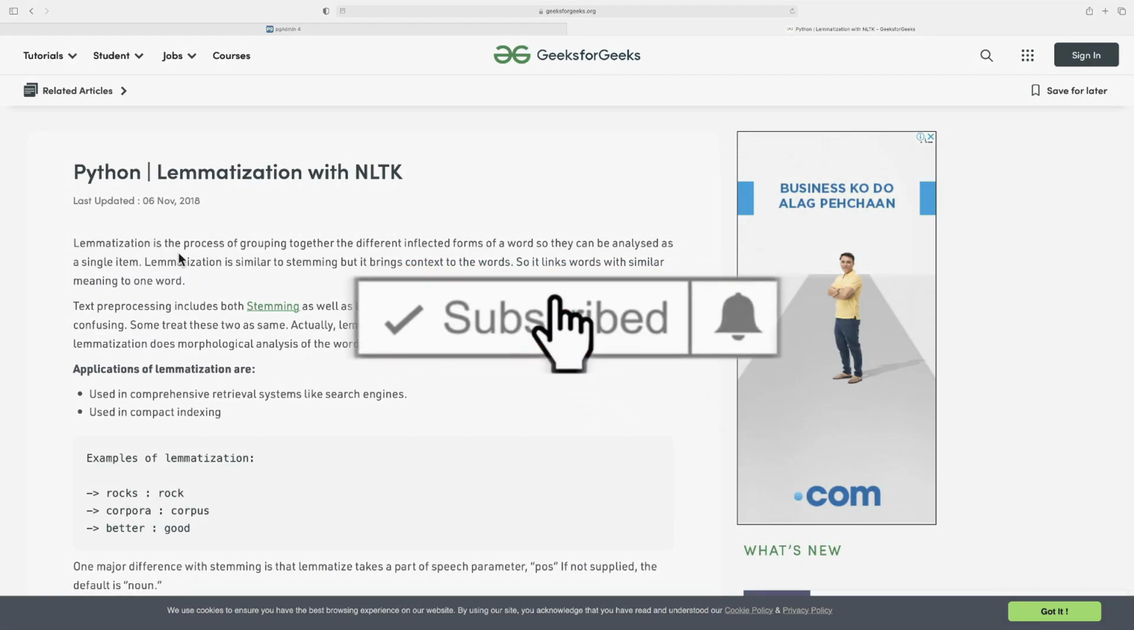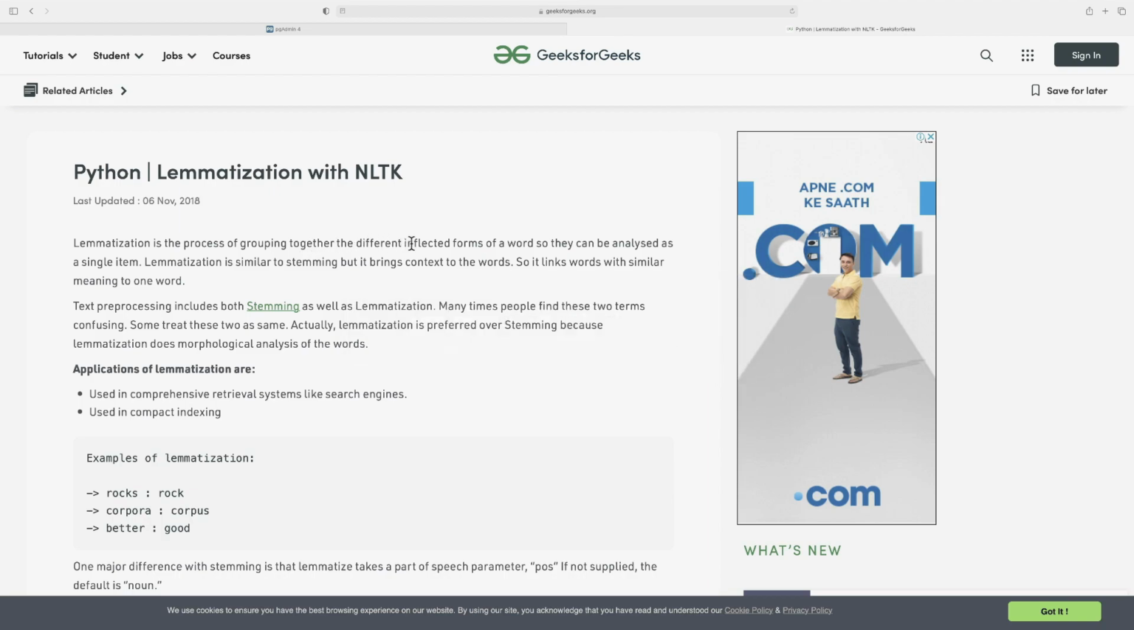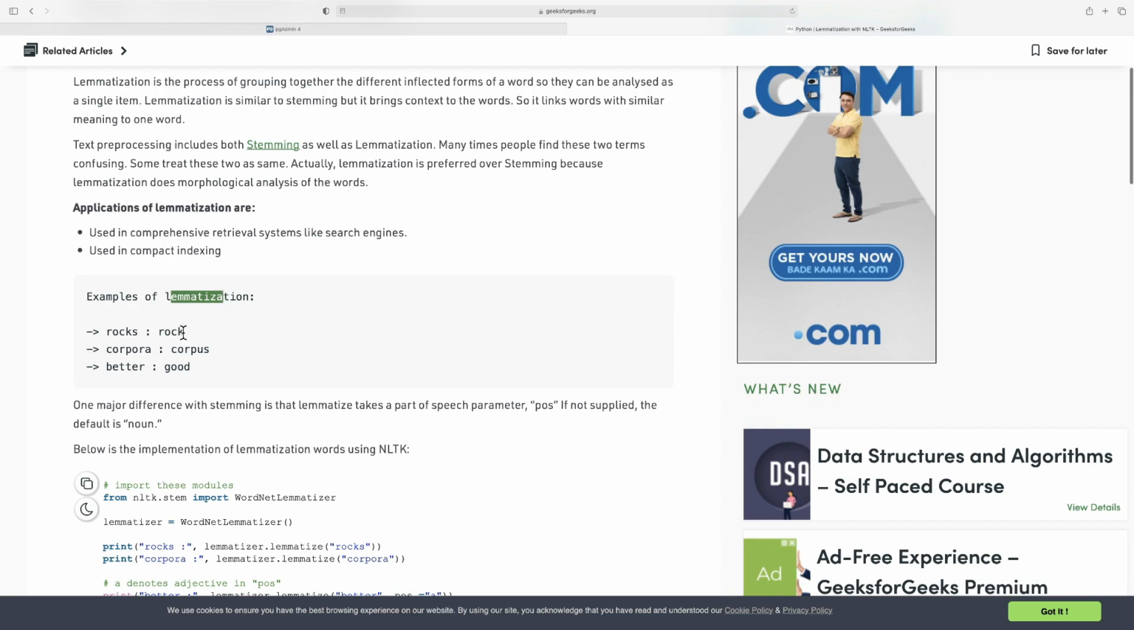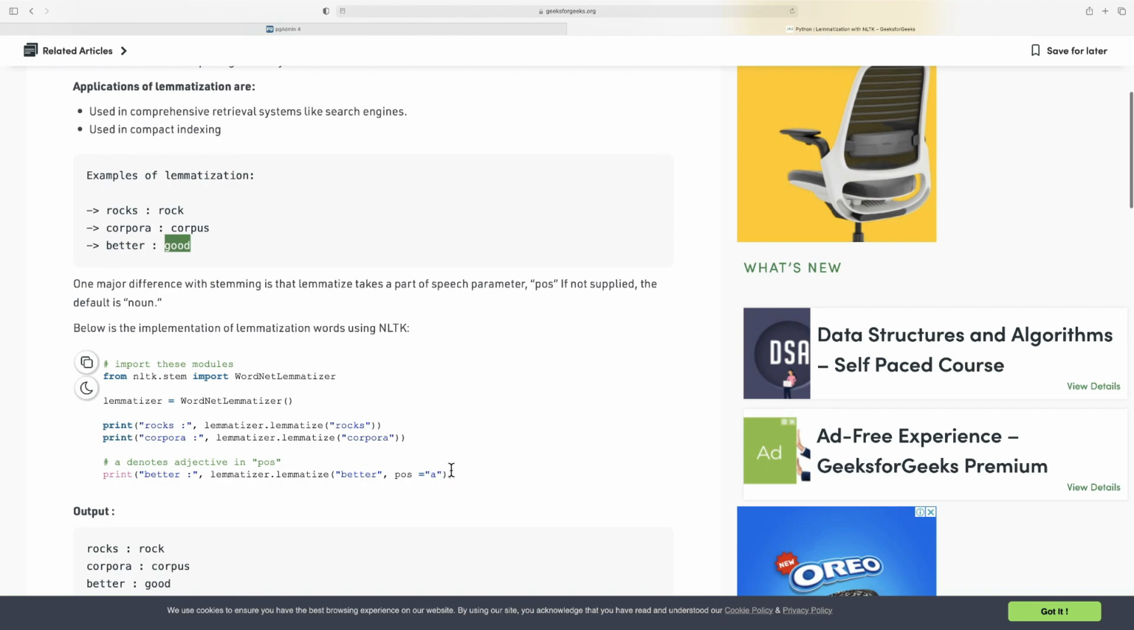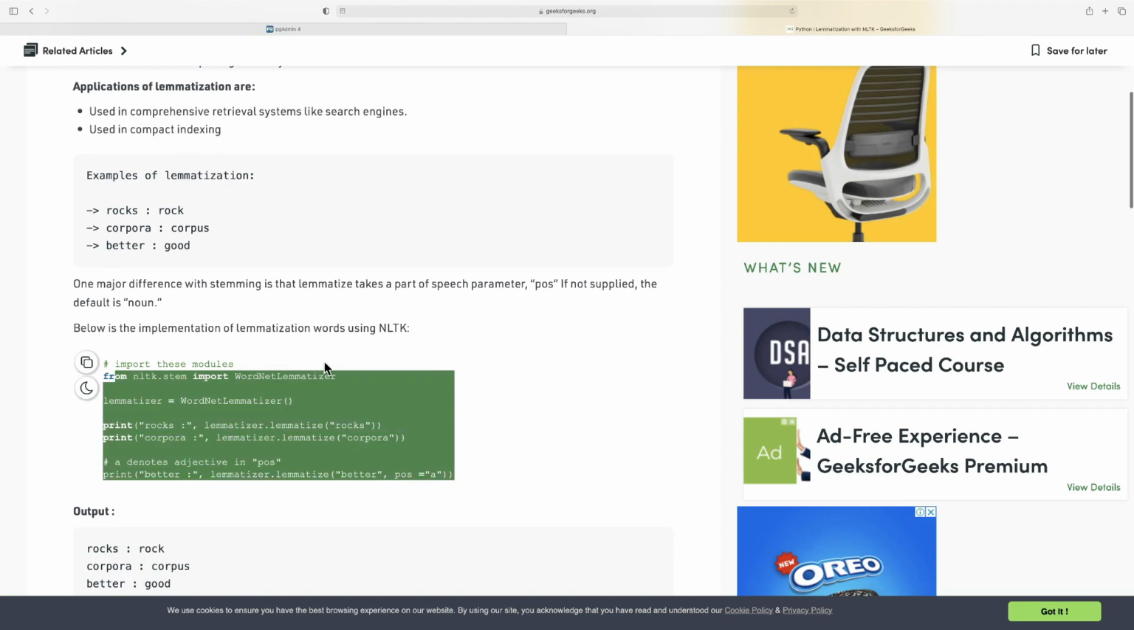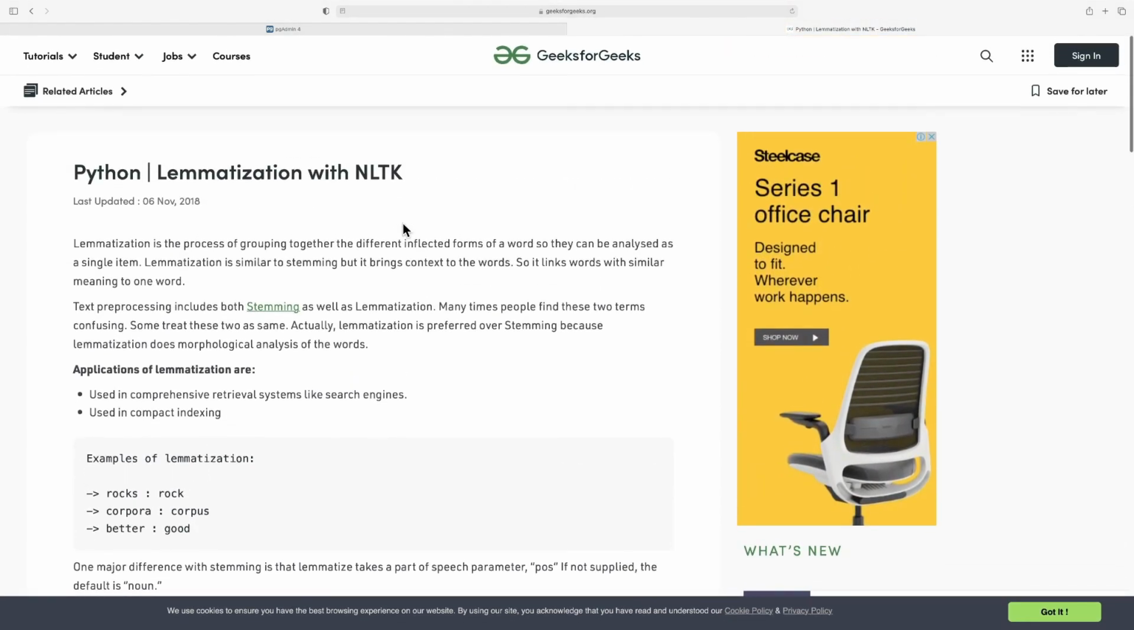Lemmatization is the process of grouping together the different inflected forms of a word so they can be analyzed as a single item. Lemmatization is similar to stemming, but it brings context to the words, so it links words with similar meaning to one word, right? So here you can see the example of lemmatization. Rocks is converted into rock, corpora is converted into corpus, and better is converted to good, right? So this is the code for how you can lemmatize any kind of word, right? So we are going to use the same kind of thing.